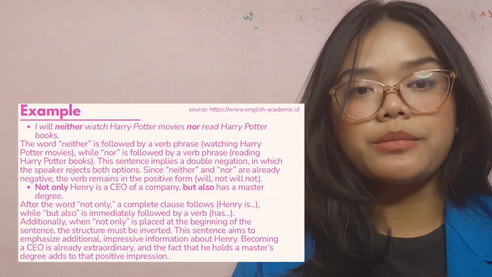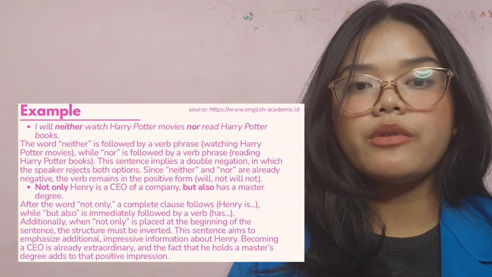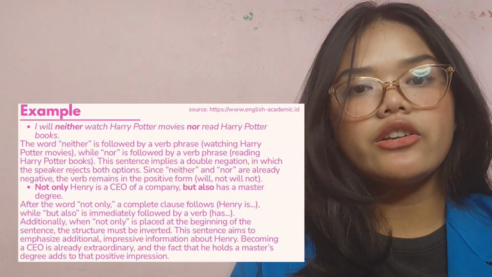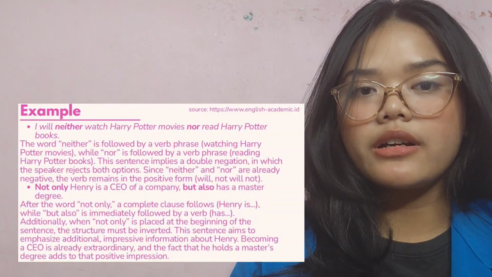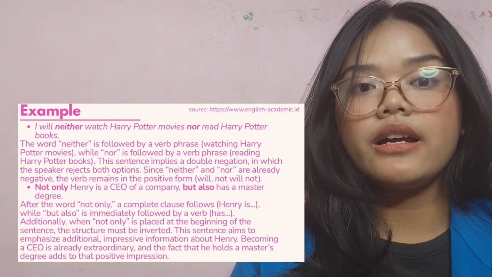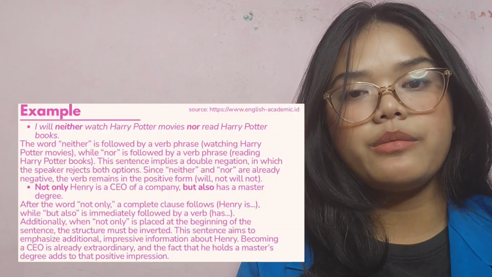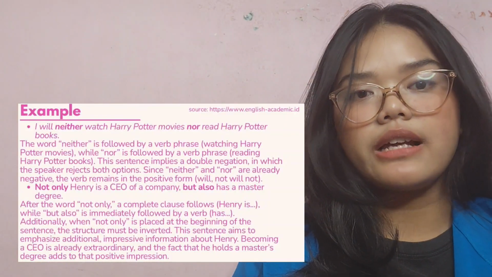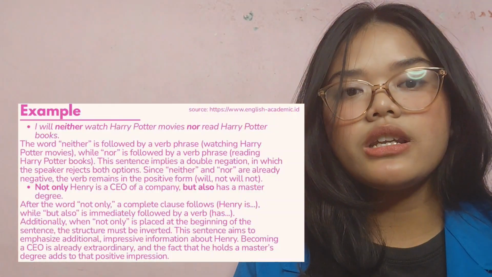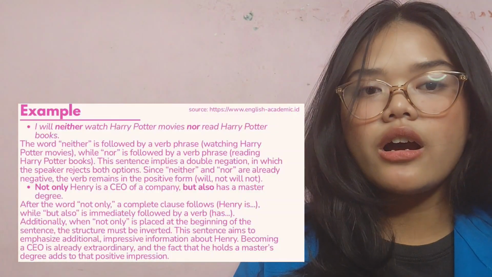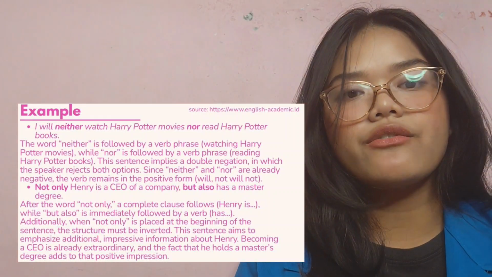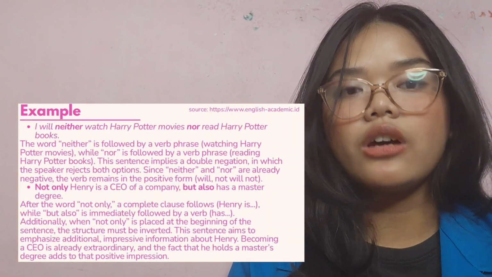The next example is: I will neither watch the Harry Potter movie nor read the Harry Potter book. The word neither is followed by a verb phrase, watching the Harry Potter movie, while nor is followed by a verb phrase, reading the Harry Potter books. This sentence implies a double negation in which the speaker rejects both options, since neither and nor are already negative. The verb remains in the positive form, will and not will not.